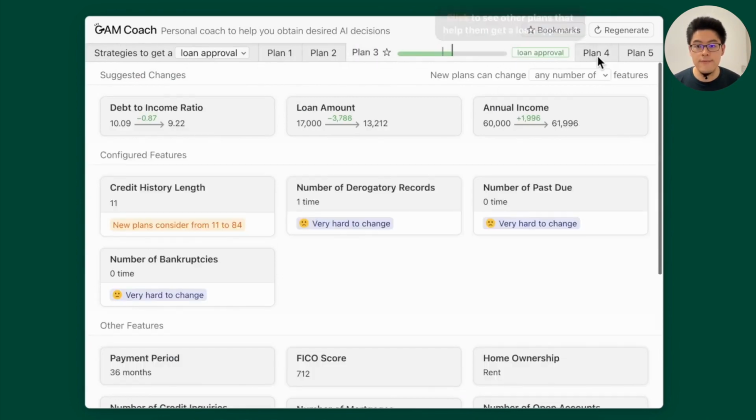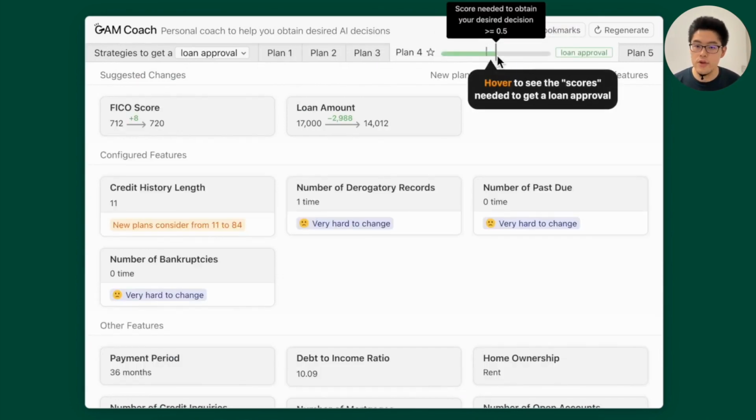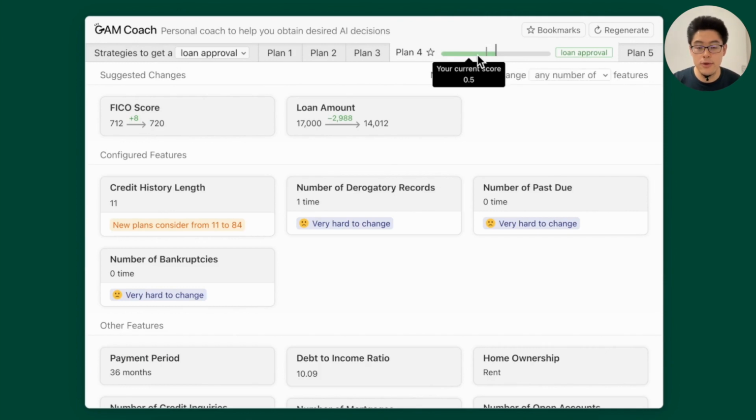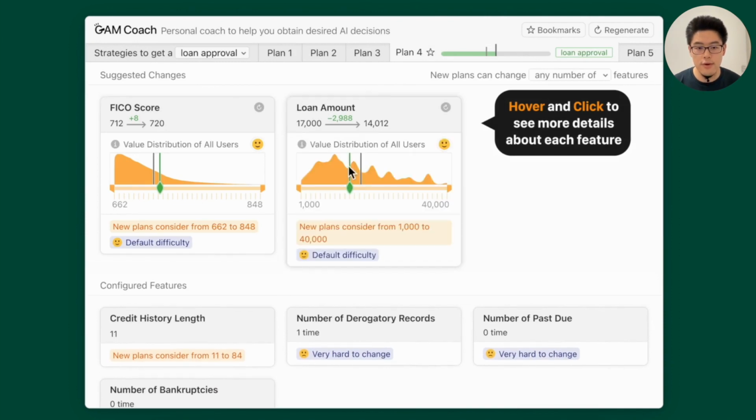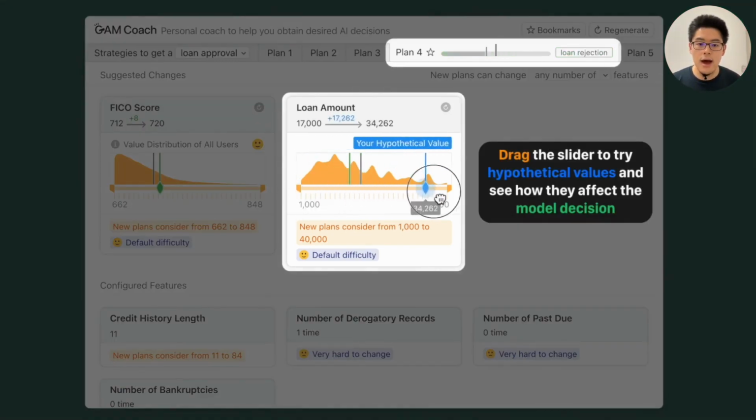By default, GAM Coach generates 5 plans. You can hover over to see the prediction score and the threshold for getting a loan approval, which is 0.5 in this case. Users can also click the feature card to see more details about different features. For continuous features, we also visualize the value distribution for all the users in the training data set. Here the green means the suggested changes. Users can drag around the thumb to see how some hypothetical value changes the model prediction.